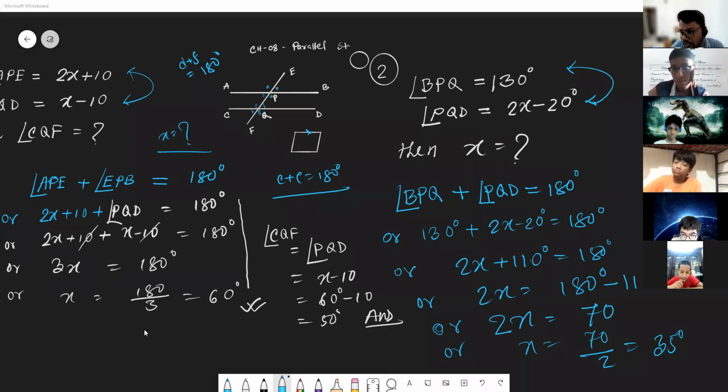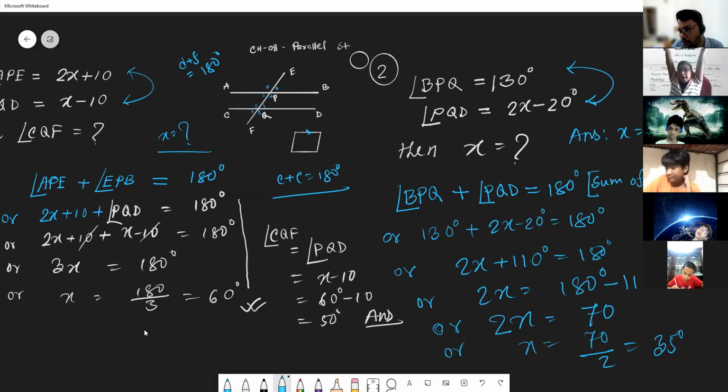Just we have used the sum of two internal angles. Okay, write the side note here: sum of two internal angles. So the answer, right here, x equals 35 degrees. The concept here is the sum of two interior angles.